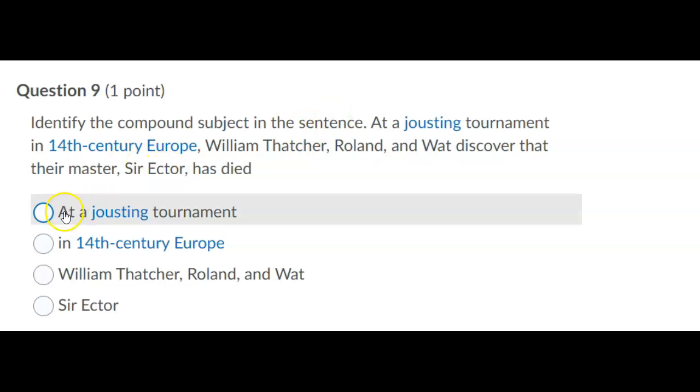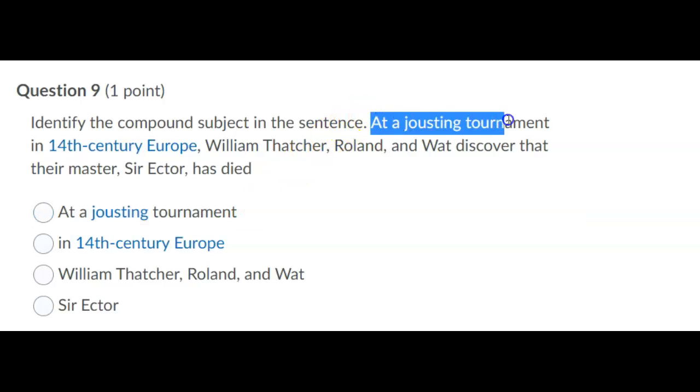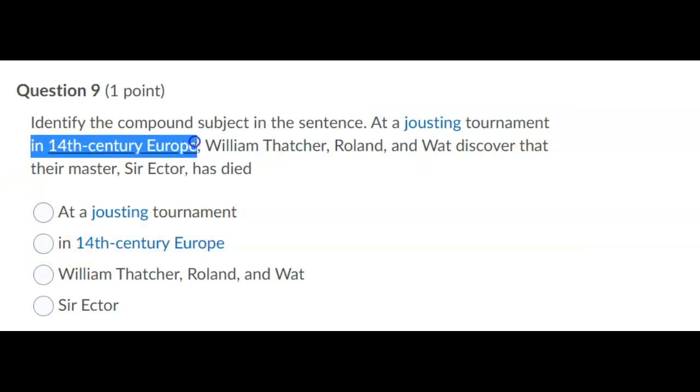Well, we know that the beginning part, at a jousting tournament, it's just a prepositional phrase, just saying where it is, so we can ignore that. And we also know that this part, in 14th century Europe, also is just a prepositional phrase, setting up the situation. So we can ignore both of those.